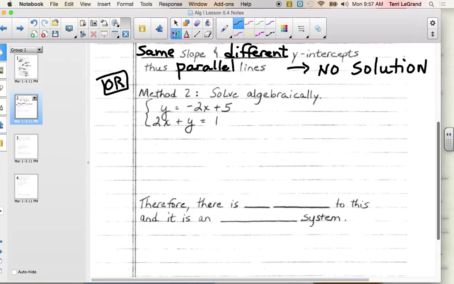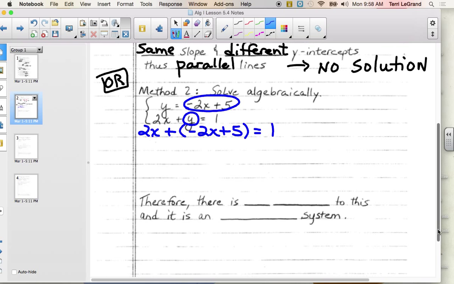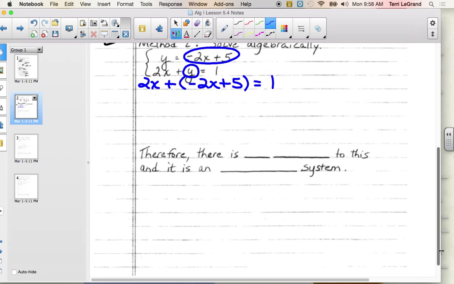Substitution or elimination, a good choice here? Substitution. One of the equations is already solved for y, so we would take that negative 2x plus 5, sub it into the other equation for y. So we're going to say 2x plus negative 2x plus 5 equals 1. Are those parentheses important?